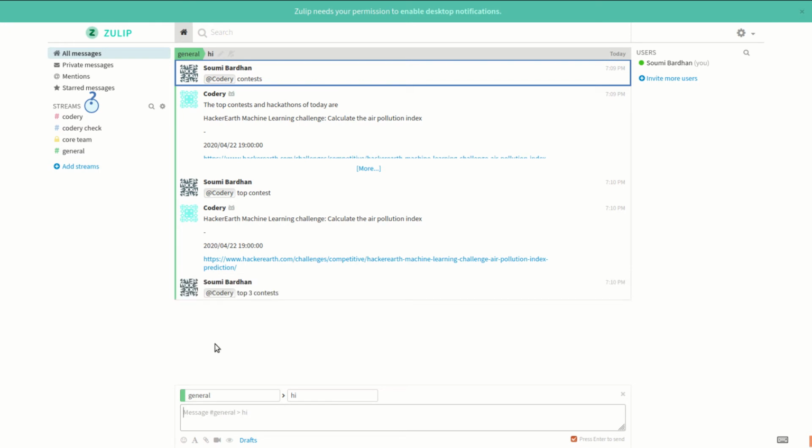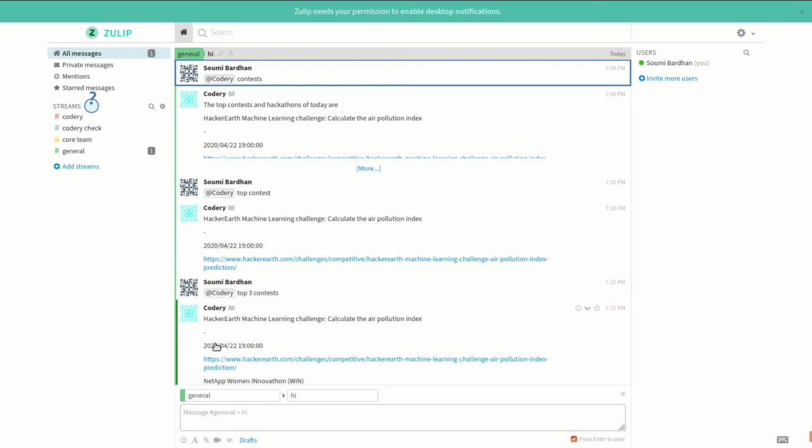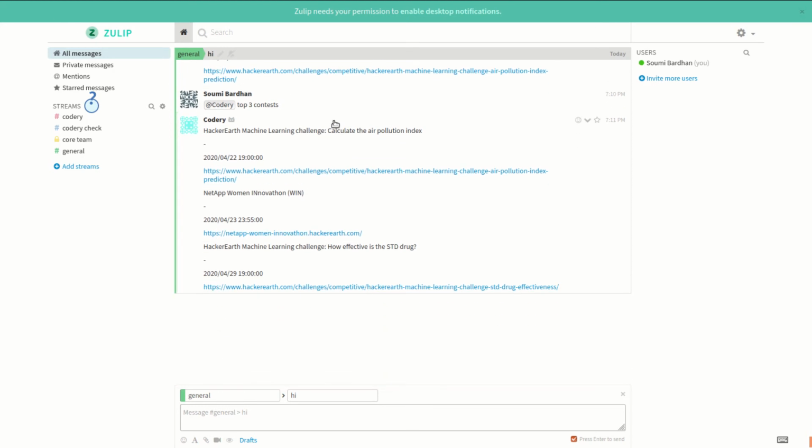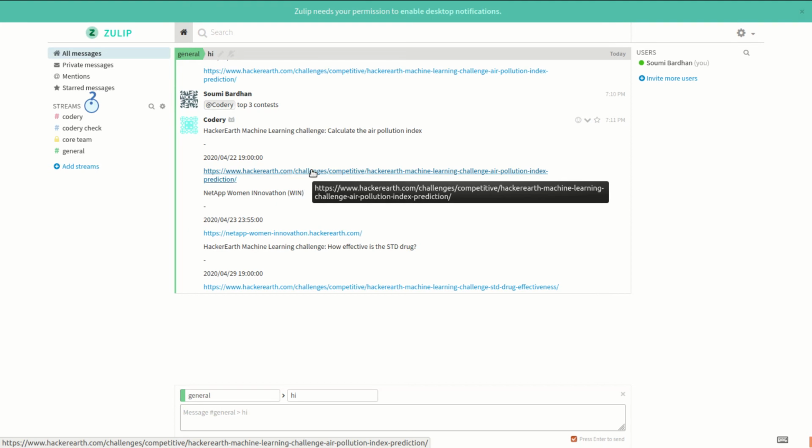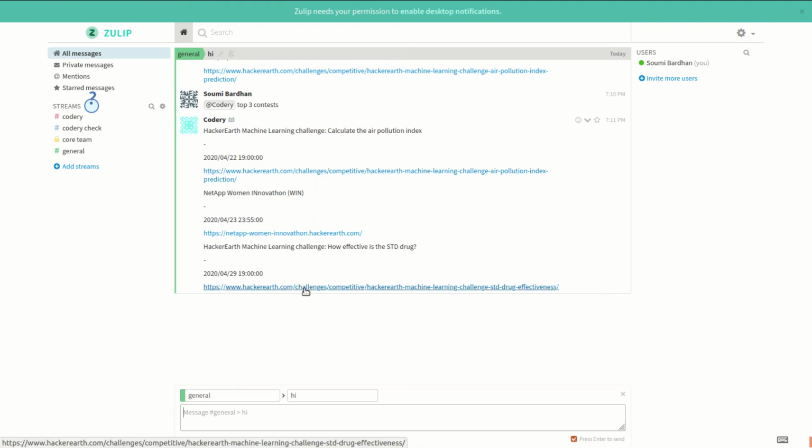For top 3 contests, you can write top and then the number and the contest. Then it will give you that number of contests and the links as well. Let's check out with top 2 contests.